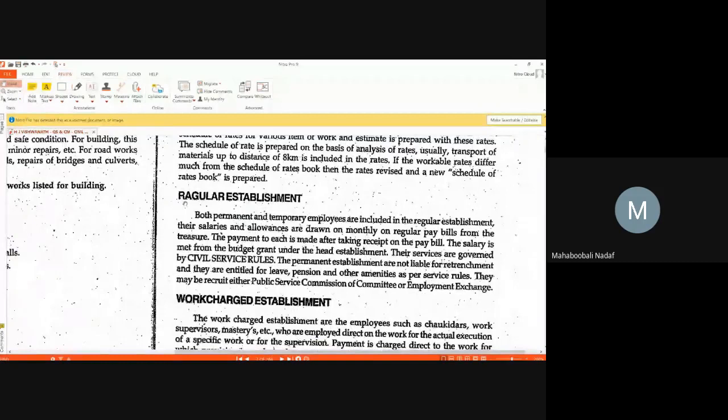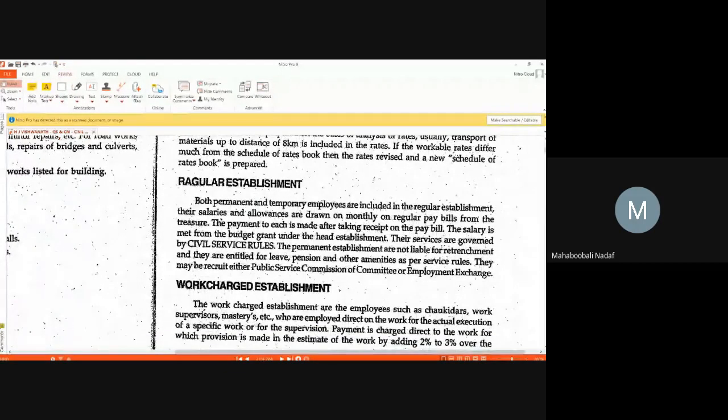Now, what do you mean by regular establishment and work charge establishment? Try to understand the concept here. Regular establishment is the main employees present in the companies, and they will be executing the work for a project. Once it is completed, they go for the next project. Like that, they keep going. So these are called regular establishment.